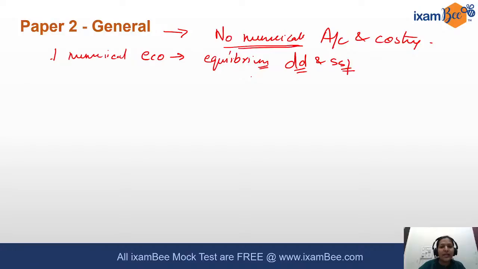So a very simple numerical from the economics topic, but the unexpected aspect, a good unexpected part, was that there were no numericals from accounts and costing, something that you all have been very worried about. We kept saying there may be numericals, but even if there are, they will be easy level. So that is there.